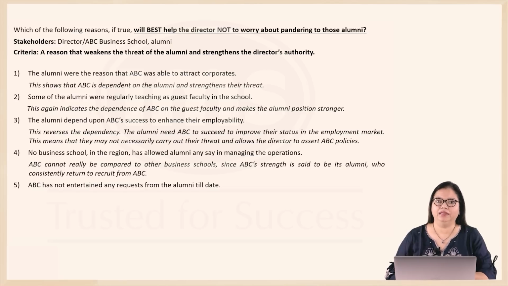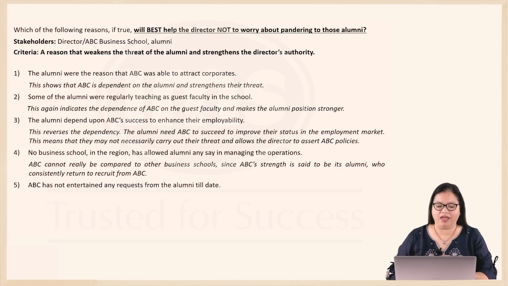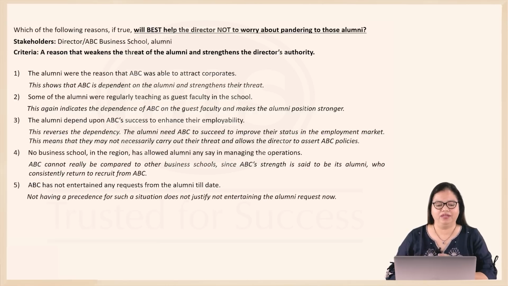They need the alumni, the ones who come back consistently to recruit from ABC. So that means it's not comparable to other B schools, and we can't consider this option as strengthening the director's authority. Option 5. ABC has not entertained any requests from the alumni till date. Now, just because we don't have a precedence of entertaining any such requests doesn't mean that this time it cannot. So, option 5 doesn't really give us any substance or reasoning to not worry about giving in to the alumni. So, option 5 cannot be considered.